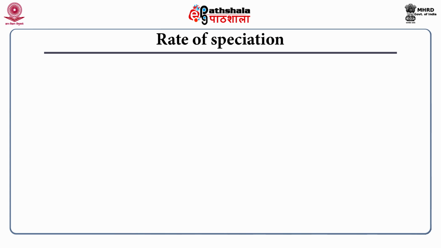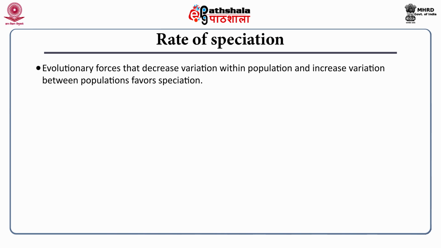Coming to the rate of speciation, evolutionary forces that decrease the variation within a population while increasing the variation between two populations do favor speciation. So, for speciation to happen within a population, variation should be very low.